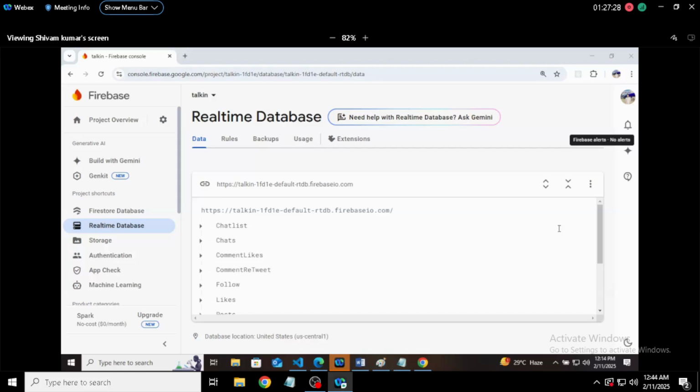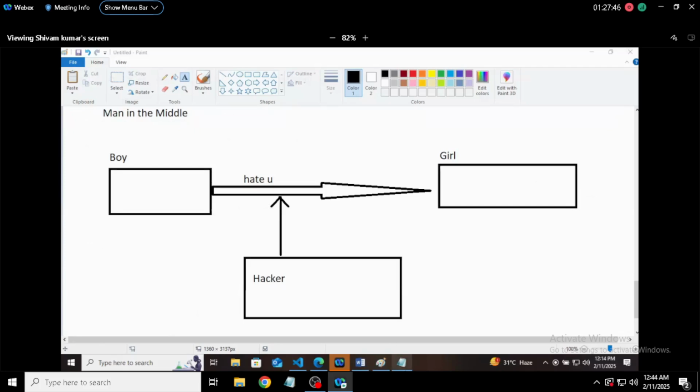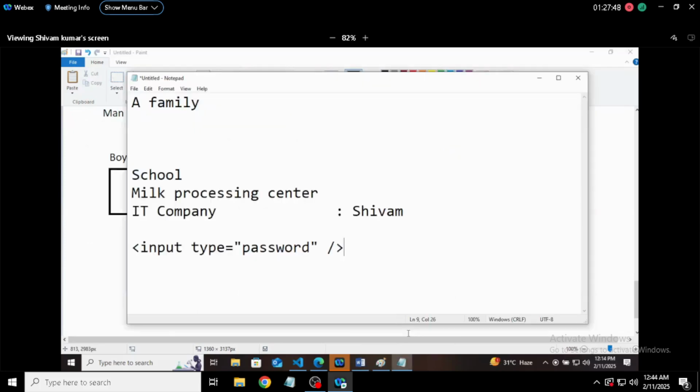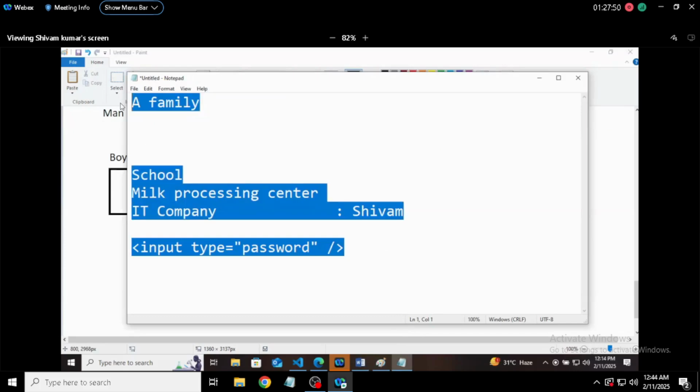Okay, fine. So we were talking about the man in the middle attack. That's how it was injected very easily. And if you are thinking that Facebook is secure, Instagram is secure, nothing is secure. Don't think so, right? Nothing is secure.